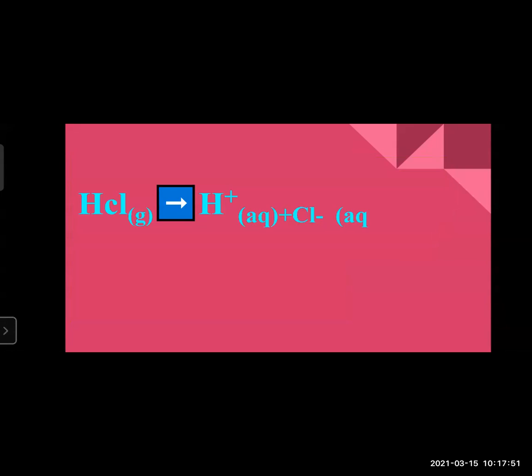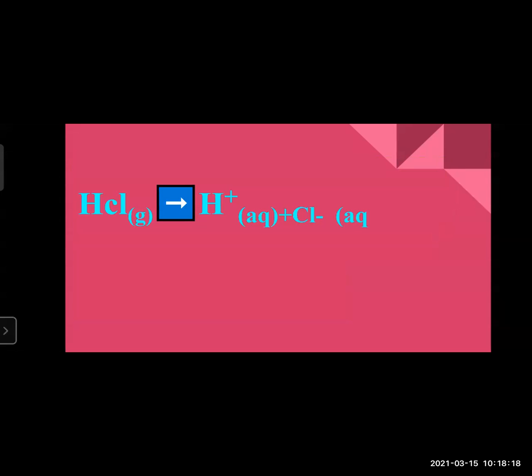The chemical equation can be indicated like HCl, hydrochloric acid, if it is in gaseous form, and if it is dissociated in water, that means dissolved in water, the only positive ion it is giving is H+ cations, aqueous solution, and Cl- aqueous solution.